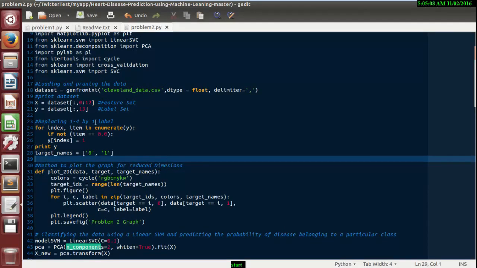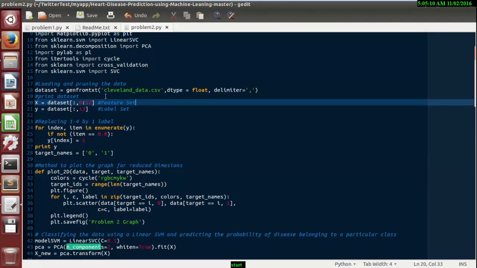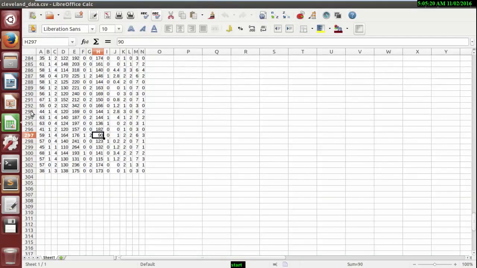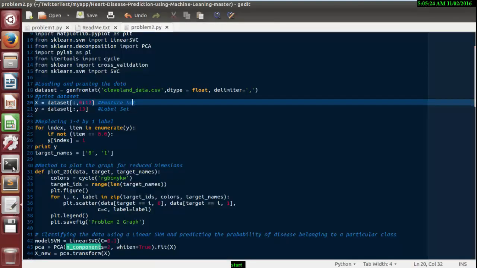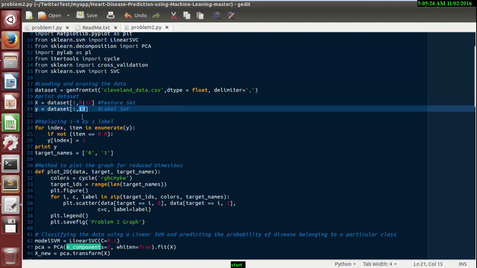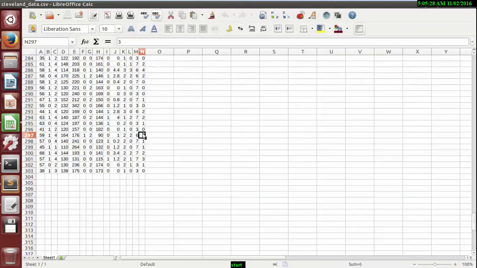Okay, so here what we do, we have the feature data set from the 0 to 12th column. These 12 columns represent the features, while at the same time the 13th column represents the condition of the person.